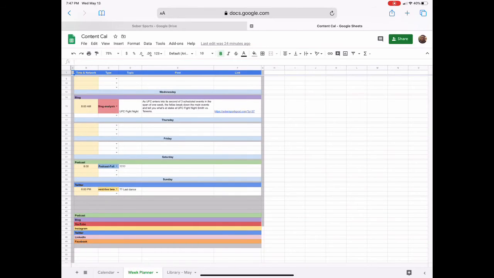At the bottom here, you have, again, the different platforms. All the colors do color code across the different tabs, I hope. But either way, I want it to be easy to see what there is, to make sure that we are hitting each platform the right amount of times. So just have a nice visual.